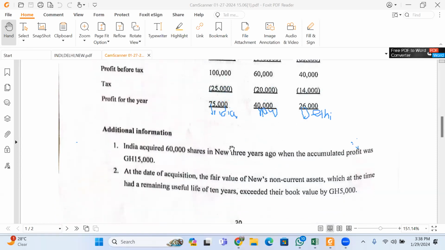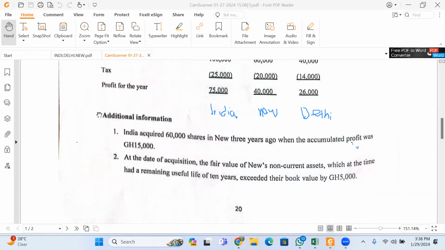Then you have additional information telling you that India has acquired 60,000 shares in New 3 years ago, and at the time of acquisition, the accumulated profit is 15,000.